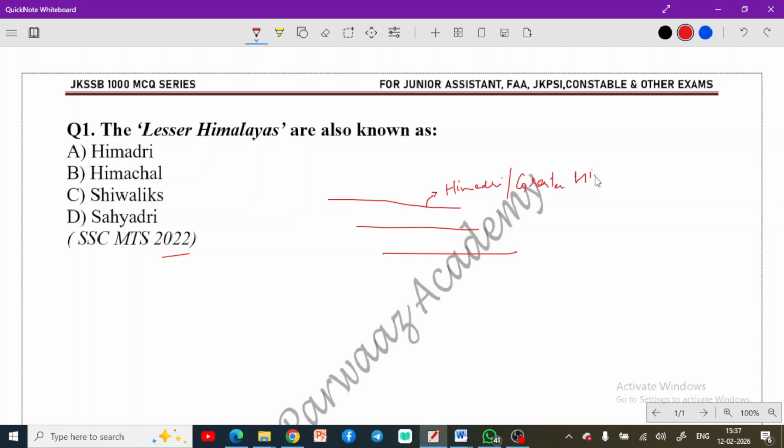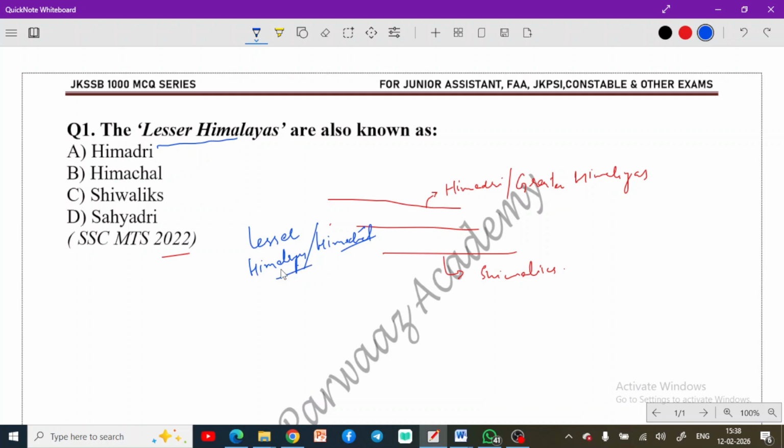Now the southernmost range is known as Shivaliks. All of you must be knowing this. And this middle range is known as Himachal as well, and here we have been asked about this range. If you talk about Lesser Himalayas, this is another name for these Himalayas, which we know as Himachal. Lesser Himalayas is also the name of that same Himachal portion of the Himalayan range.